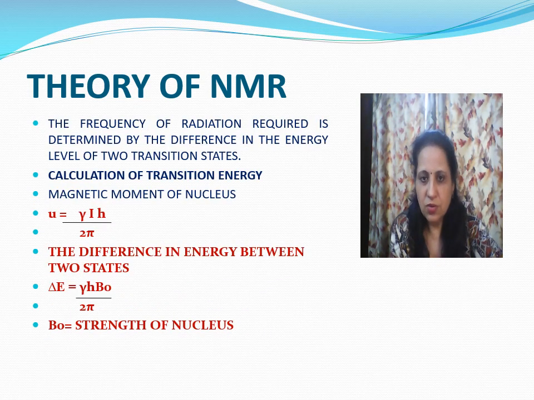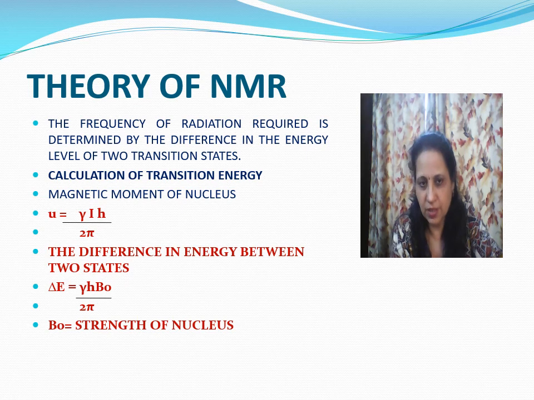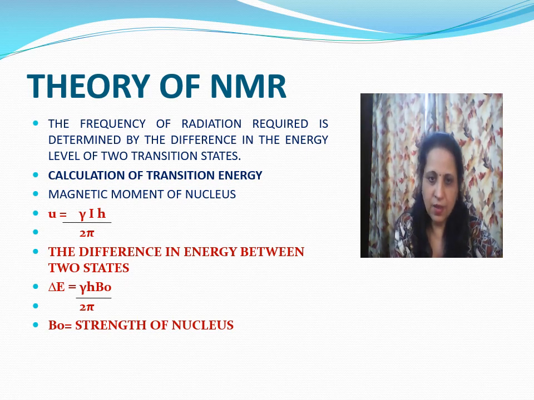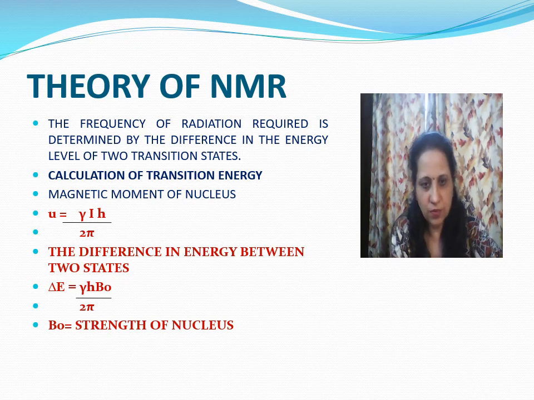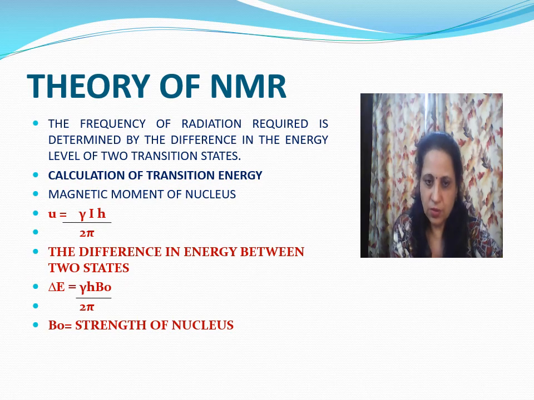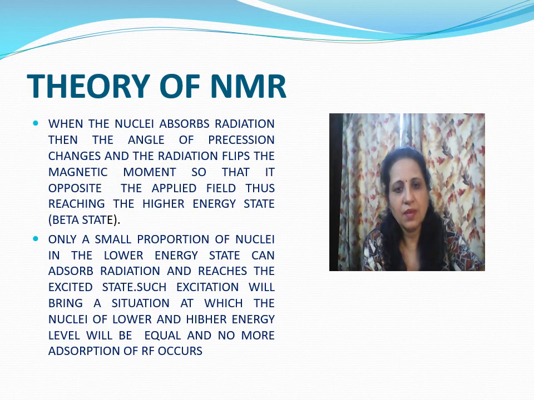So the frequency of radiation required is determined by the difference in the energy levels of the two transition states. We can calculate the transition energy, and the magnetic moment of the nucleus is equal to gamma I h upon 2 pi. The difference in energy between two states is equal to gamma h B naught upon 2 pi. B naught here is the strength of the applied field.